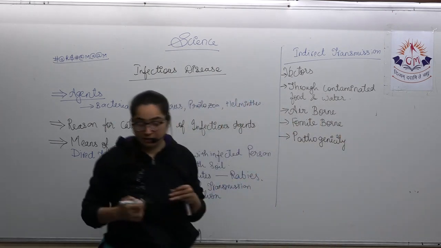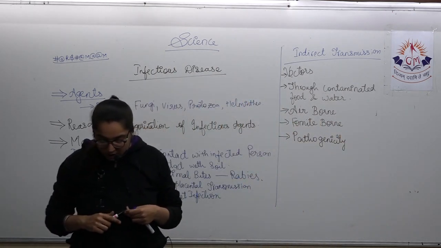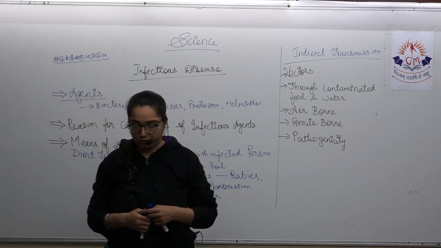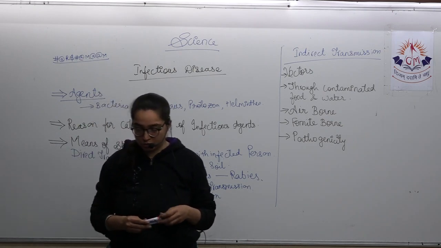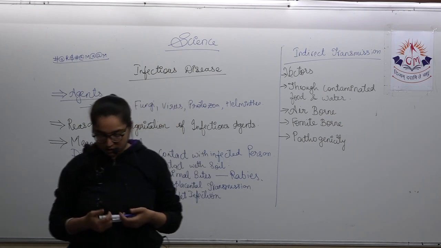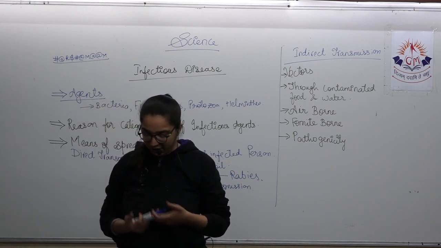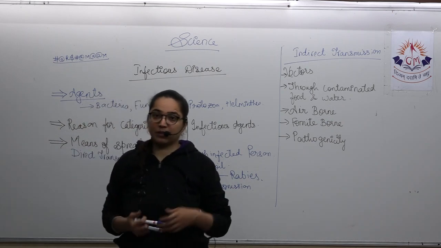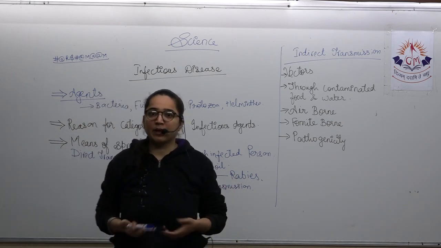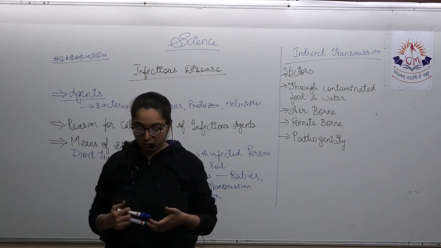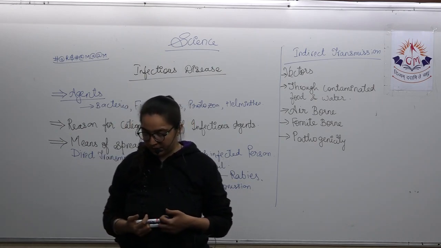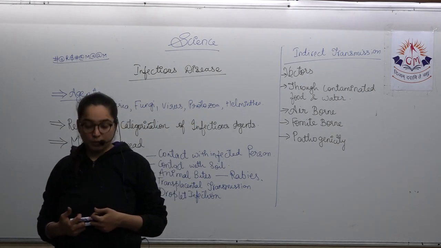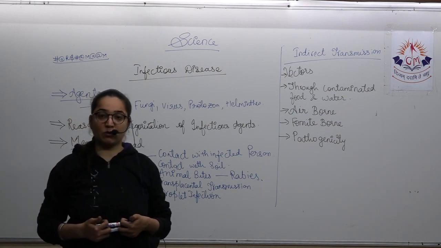Now, what is this pathogenicity? Pathogens, as you know, can harm their host in a number of ways, like destroying body tissues, or releasing toxins or poisons. Entry of those pathogens into the body is called infection, and when they enter the body, they divide and multiply, and this is how they create a problem. The interval between the infection and the appearance of the first symptom is called the incubation period. Do remember what the incubation period is.